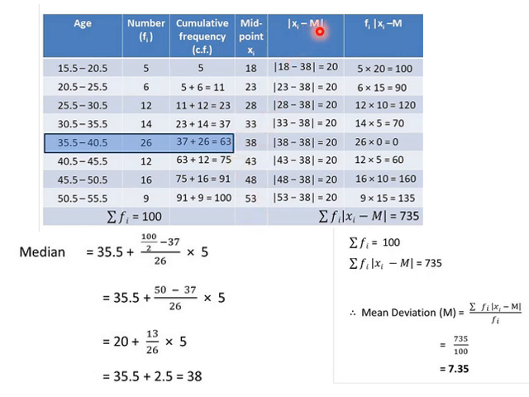So we get xi minus median: 18 minus 38, 23 minus 38, and take the mod. Mod means if there is any negative value, it will become positive. So we get these values, and multiply with fi. Fi is given as 5, 6, 12, 14, and we are multiplying. Now we do the summation of all these terms divided by sigma fi, and we get the answer as 7.35.